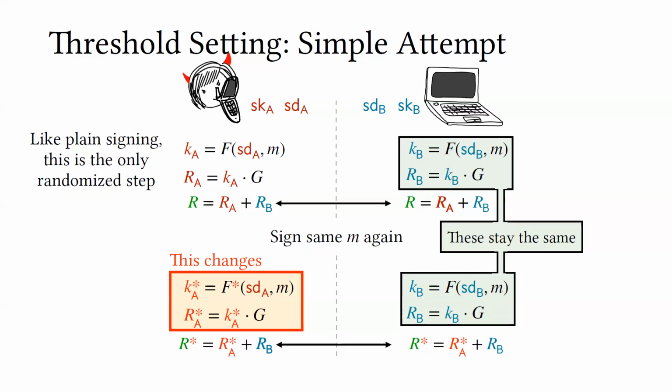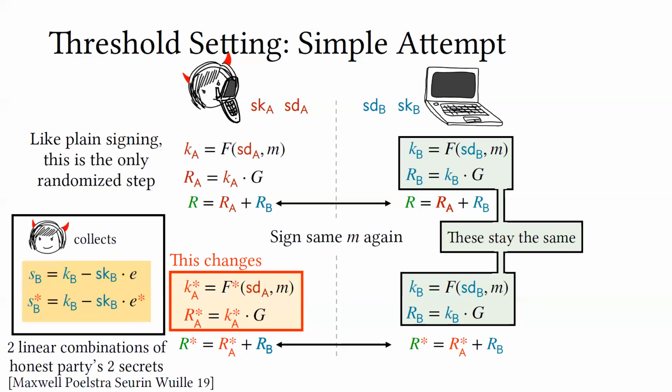There's nothing that binds the attacker to actually applying this PRF to derive its nonce. I'll spare you the details, but what ends up happening when there's a lack of verifiability here is that, if you work through the equations, the attacker is able to collect two different linear combinations of the honest party's secrets, because the honest party uses the same secrets in both instances. And the secret key just kind of drops out. This was first observed by Maxwell et al.